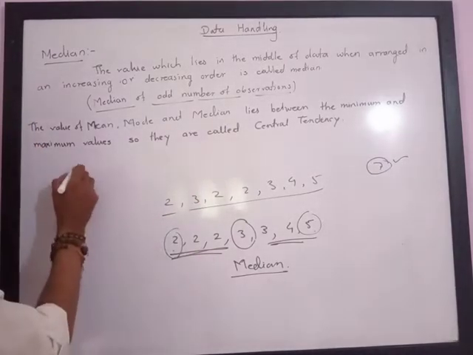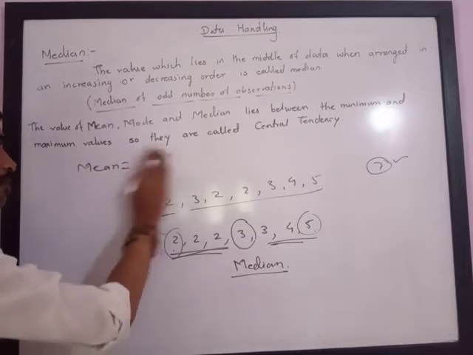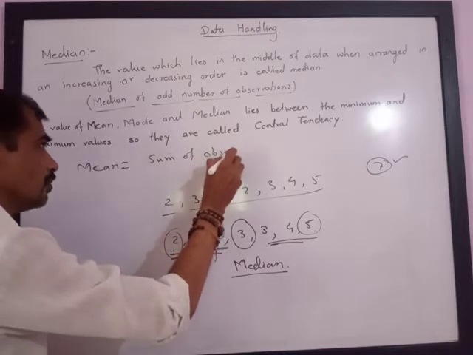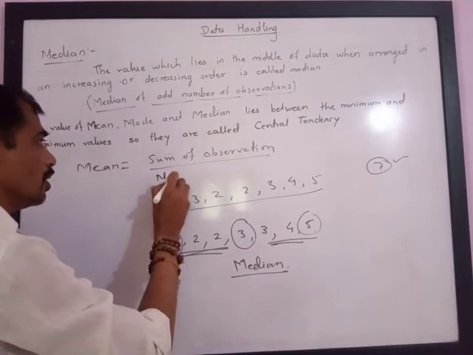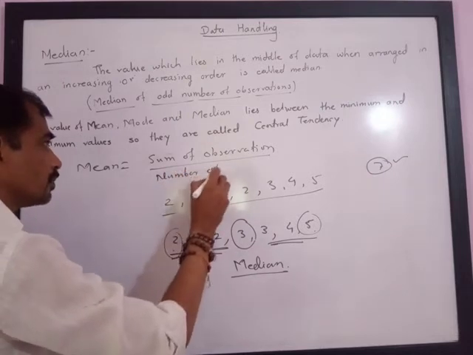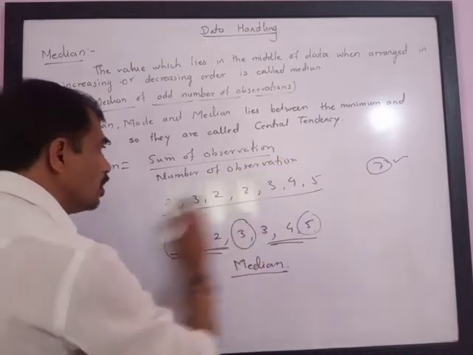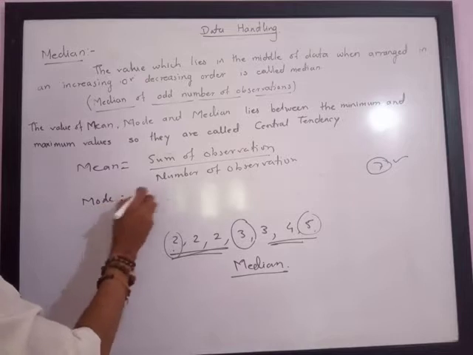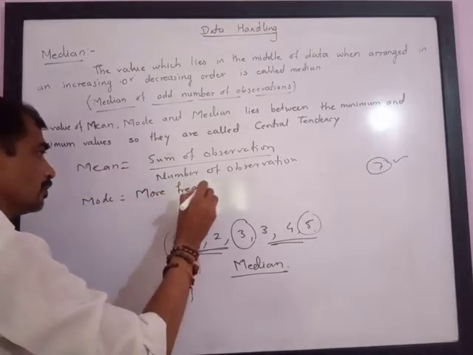Now, let us revise. Mean is equal to sum of observations upon number of observations. Then we have studied mode. Mode means the observation which is repeated maximum times, the more frequent observation.